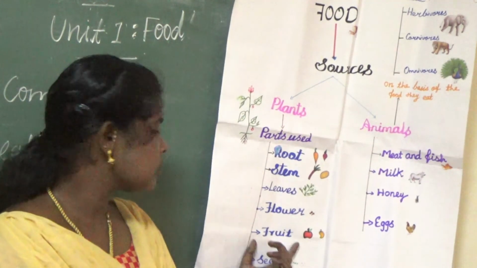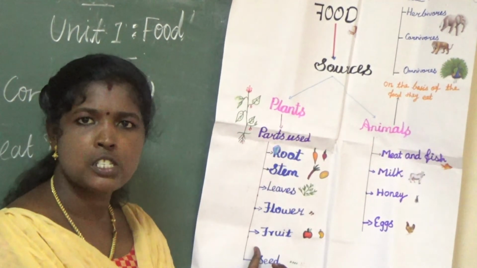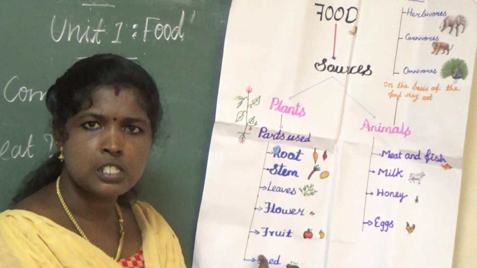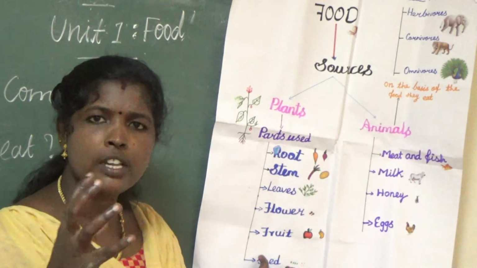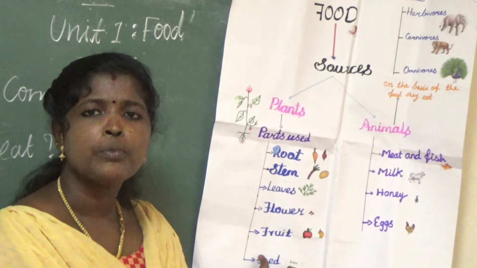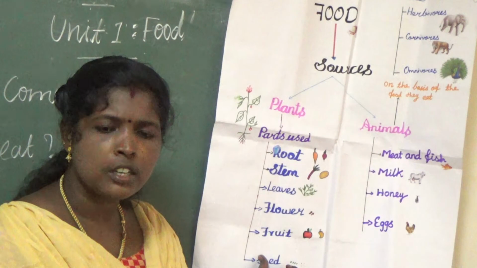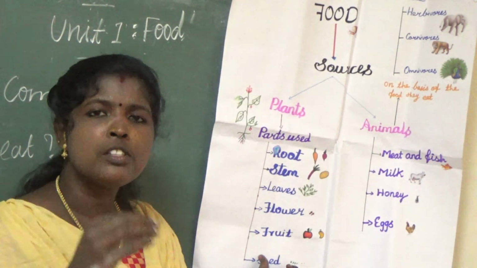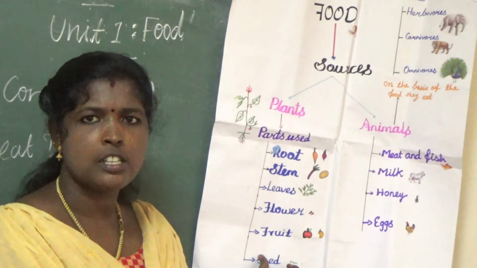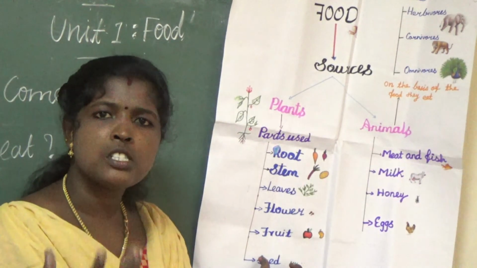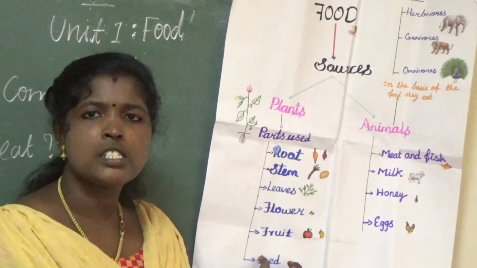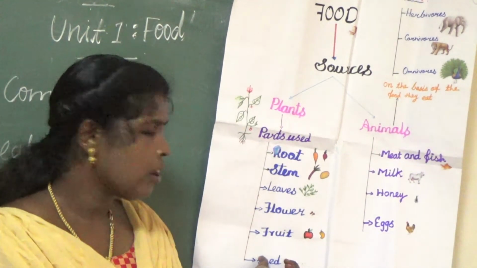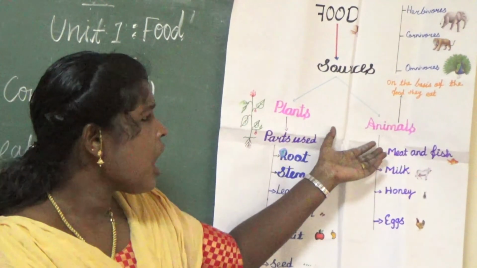Some pulses are used to make sprouted seeds. Do you know what sprouted seeds are? How do you make sprouts? You soak the seeds in water overnight. Then you drain the water, collect the seeds, and leave them to germinate. That is sprouting. Sprouted seeds contain a good amount of nutrients, including proteins and vitamins. Clear? Then next, animals.